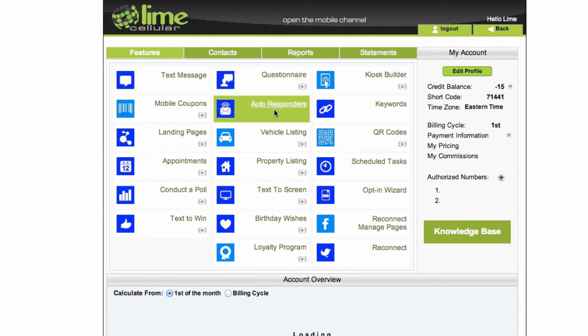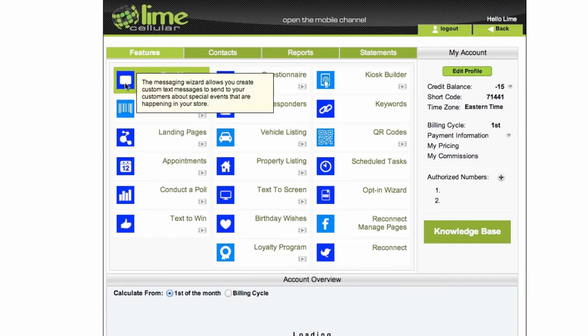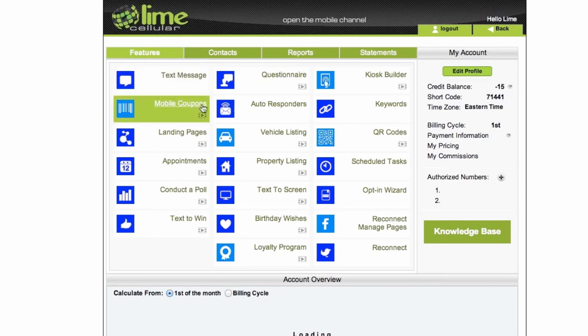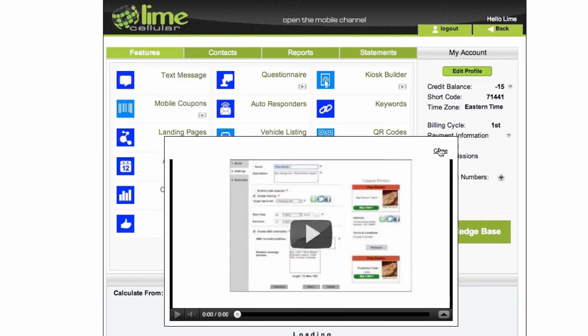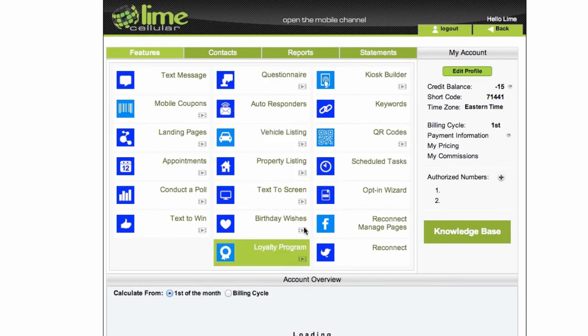And those panels, when I mouse over, have two functionalities. One, you can click on the icons and get the tooltip, or you can click on the video and get a short description about that feature. So again, your customers don't have to go to the knowledge base and find those videos. They're right here for every single feature.